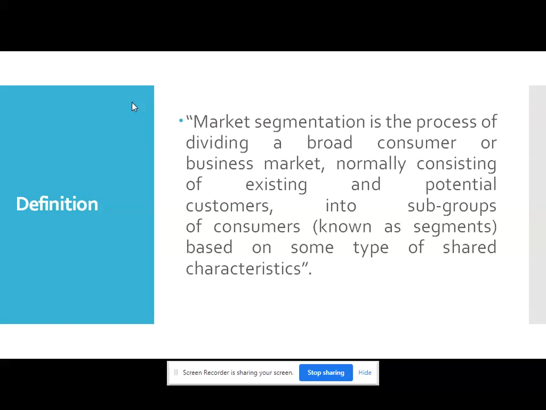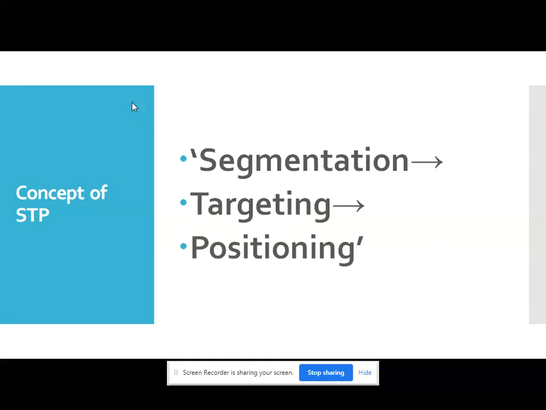Now, the first part we will cover is the definition of segmentation. Market segmentation is the process of dividing a broad market of customers, consumers or business markets, normally consisting of existing and potential customers, into subgroups of consumers. These subgroups are known as segments. We will divide them based on some type of shared inherent characteristics. So this is the definition of market segmentation.